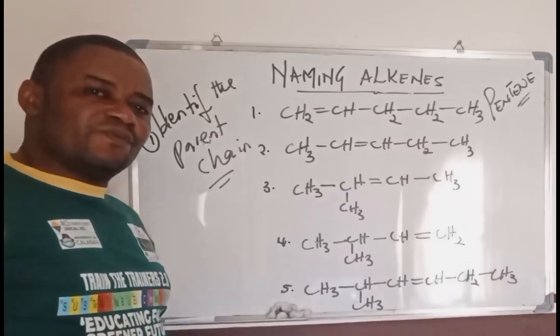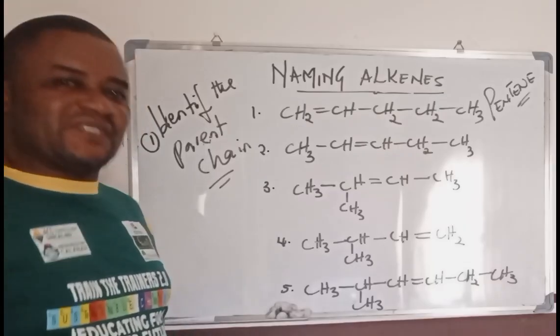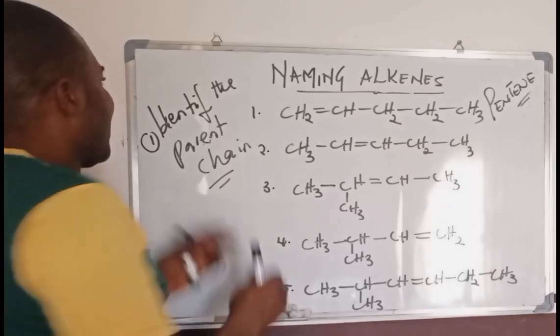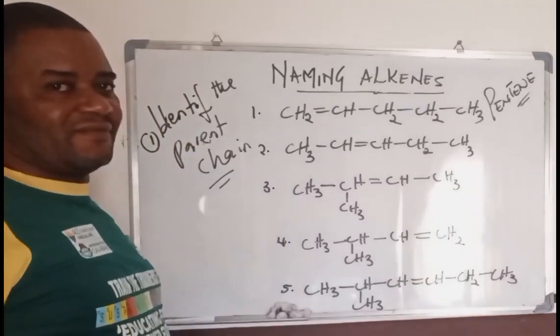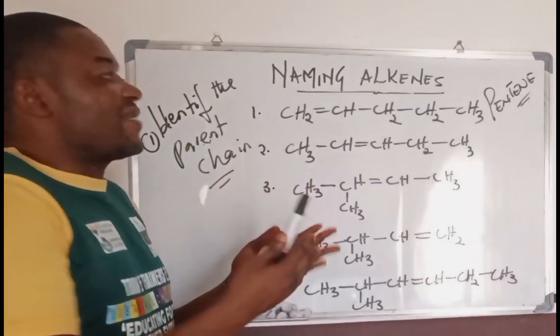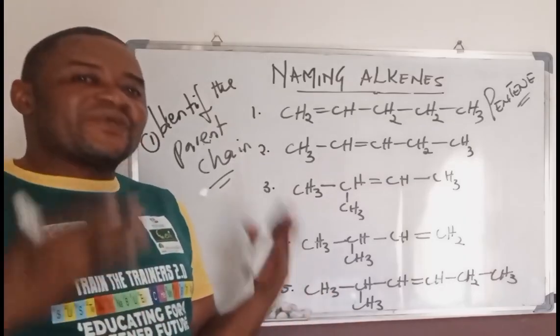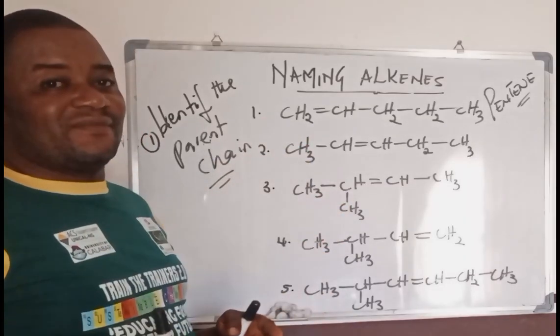Maybe something like pent-2-ene, or 2-methylbut-1-ene. You will see numbers that are called in between. So if you are able to identify the parent chain, the next thing is to number the chain. You cannot just start numbering the chain anyhow. There is a convention to numbering the chain of an alkene compound.